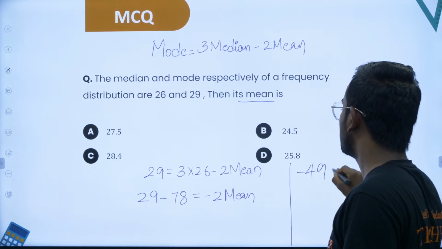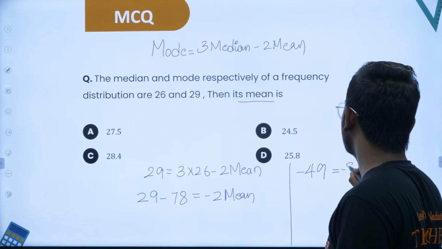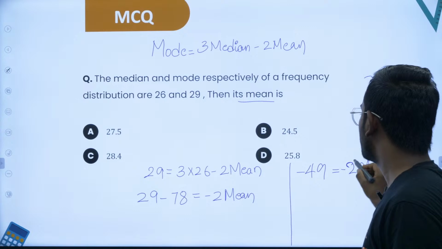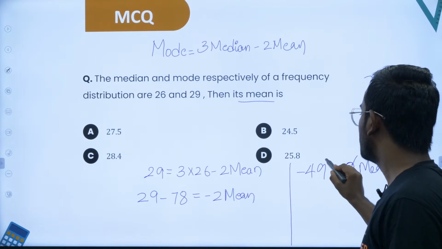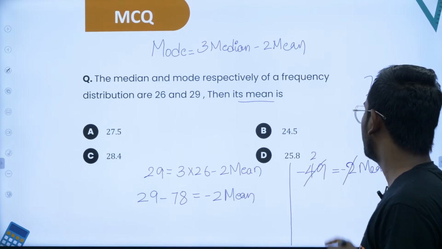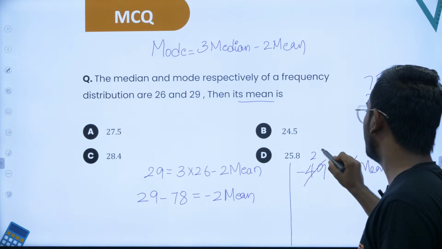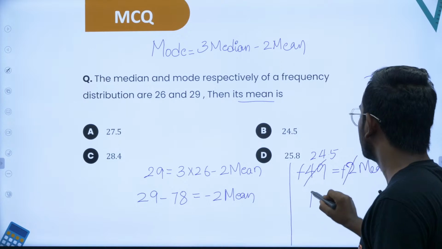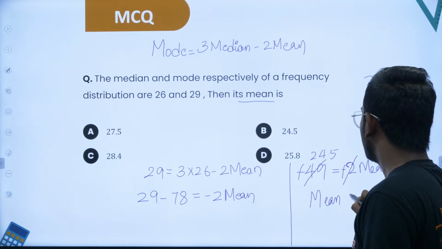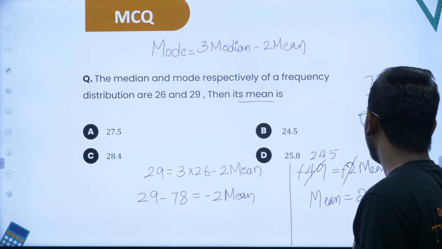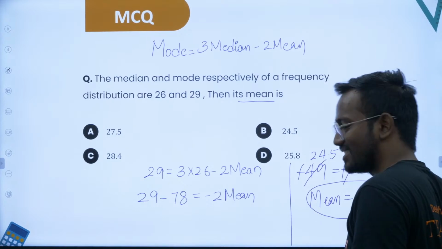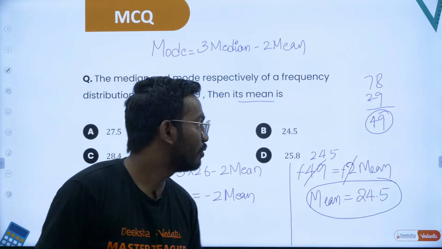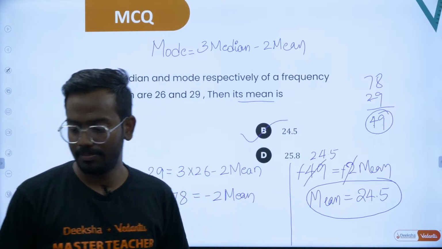Okay, sir. This is minus 49 is equal to minus 2 times of mean. So from here, what you will have? 2 1s are 2, 2 2s are 4, and 2 4s are 8.5? This minus gets cancelled. So therefore, the median or the mean is basically 24.5. That is your answer. Very good. Super. So you can see mean to be 24.5. Therefore, option B is correct.